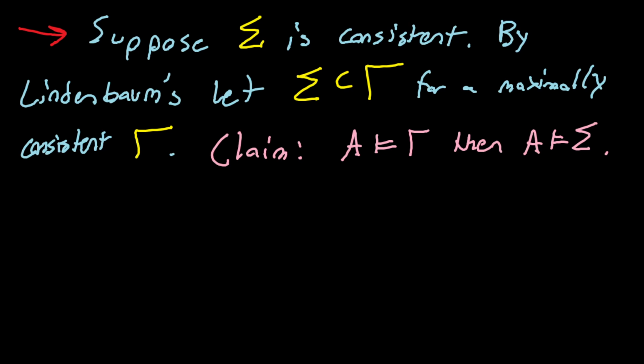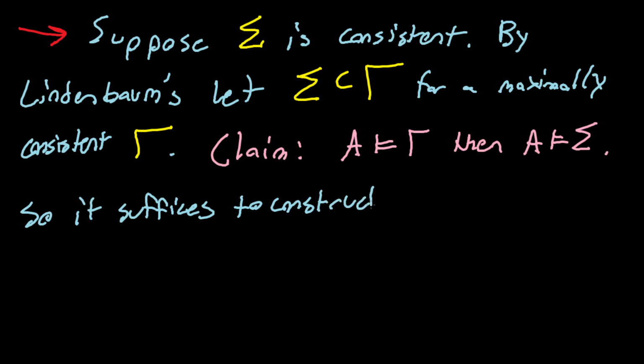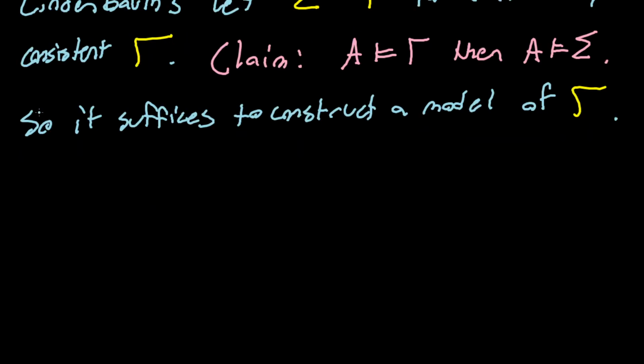Okay, so let's write one more line. So it suffices to construct a model of gamma, okay? And we'll do that. And I'll give you that model. Actually, this might be a fun one to think about, but this is pretty hard. What is the model of gamma going to look like?